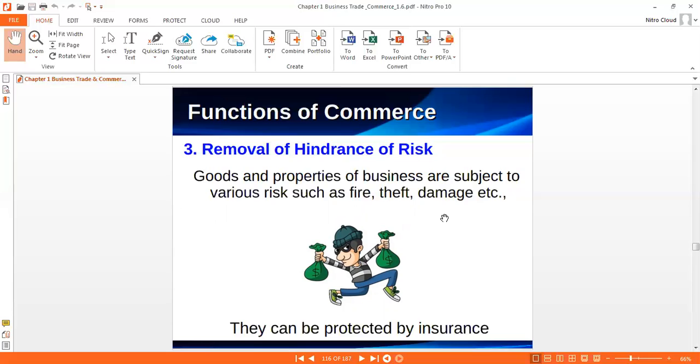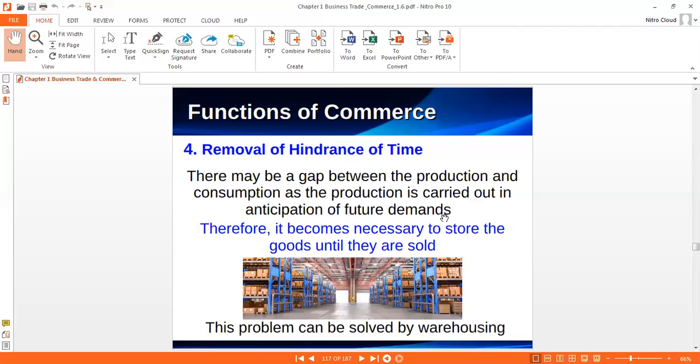We cannot remove the risk, but we can minimize the loss by taking insurance. You can take fire insurance and protect against damage because of fire.